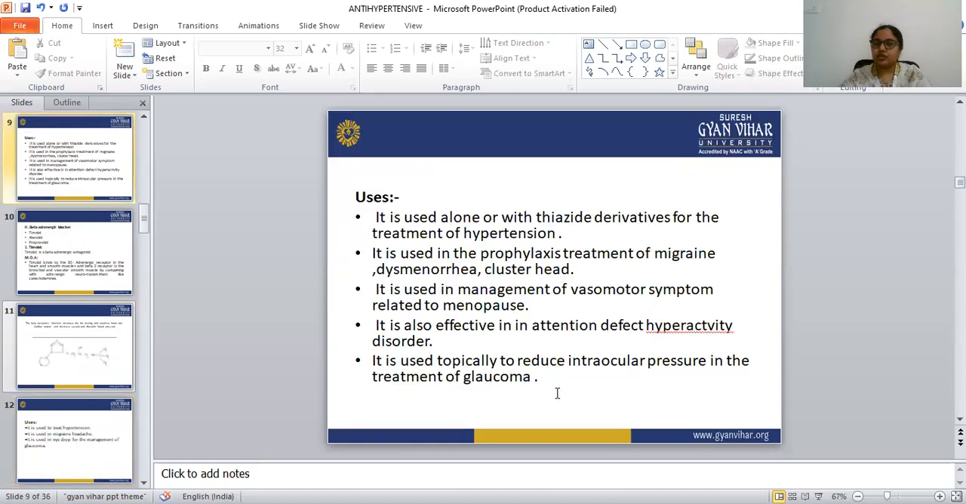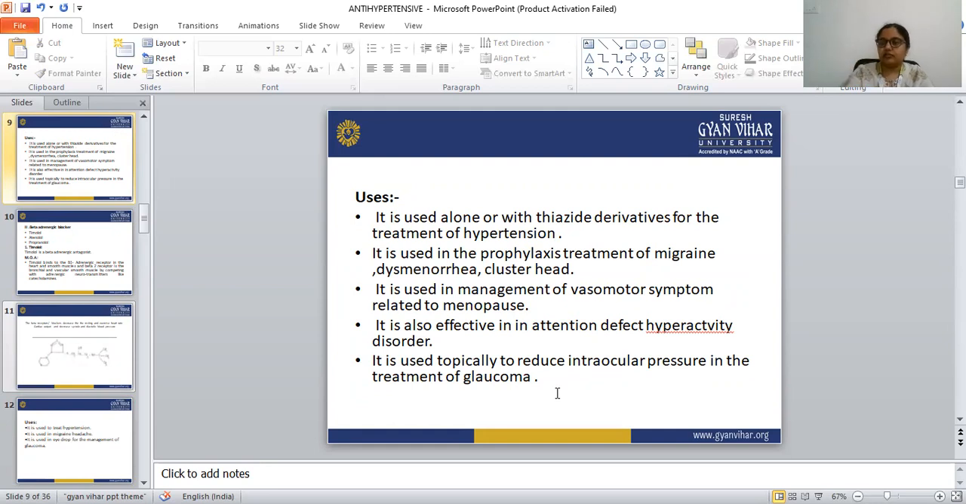Next is the uses of clonidine. Clonidine is used alone or with a thiazide derivative. A thiazide derivative is a diuretic drug, and the diuretic is also given in combination with the antihypertensive drug to treat hypertension.